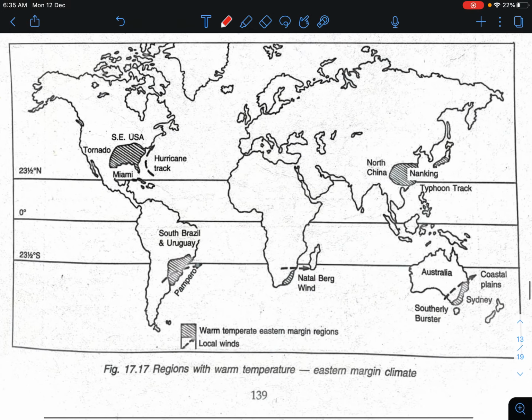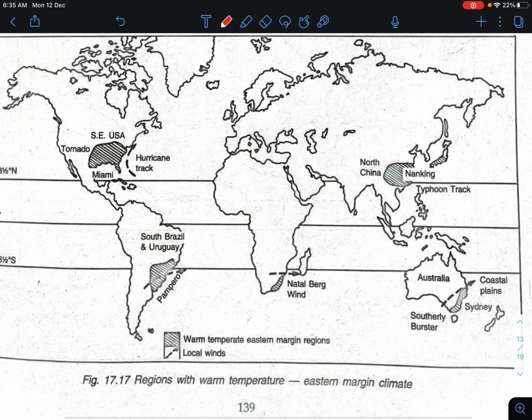We are talking about this region. In North America, this is the southeastern states of the USA, around the Gulf of Mexico. Very important. Southeast USA in North America, and this is China. If we talk about China, this is the region.